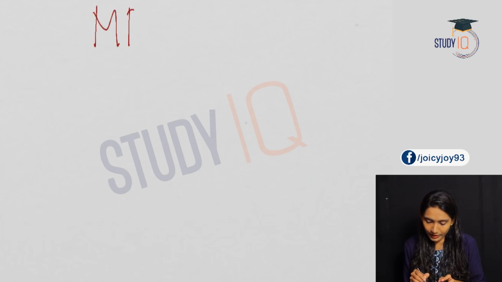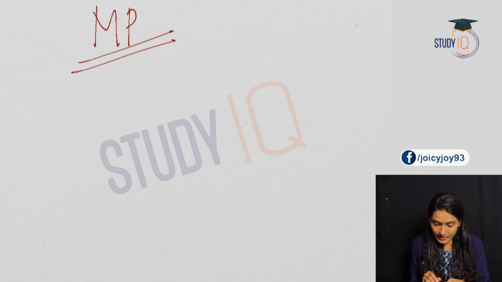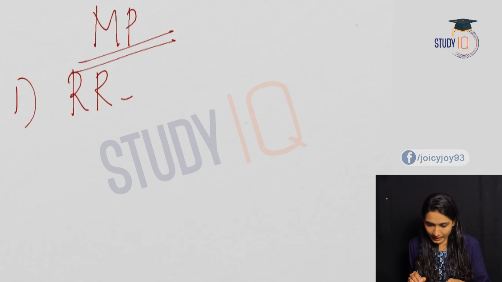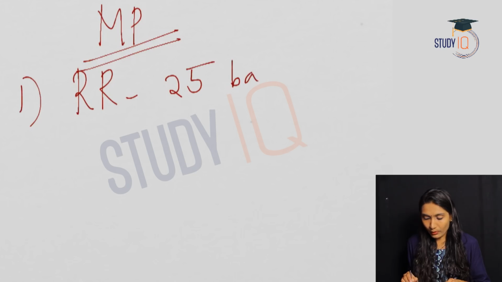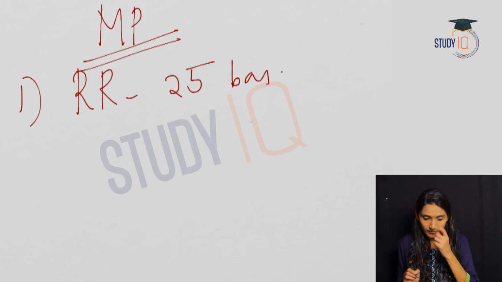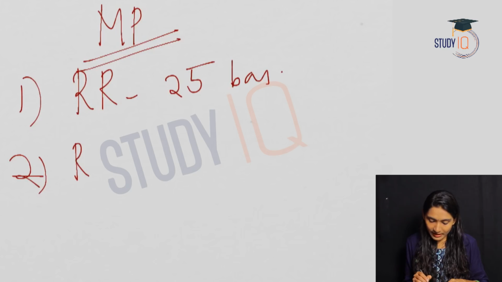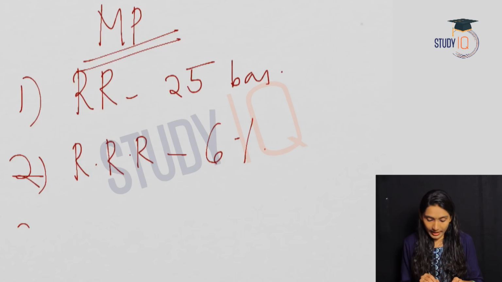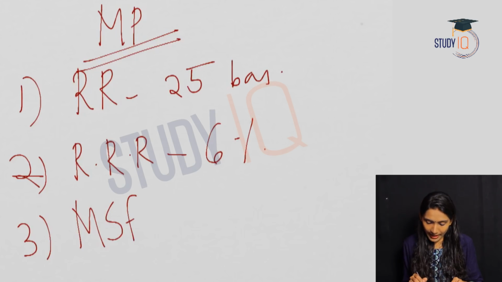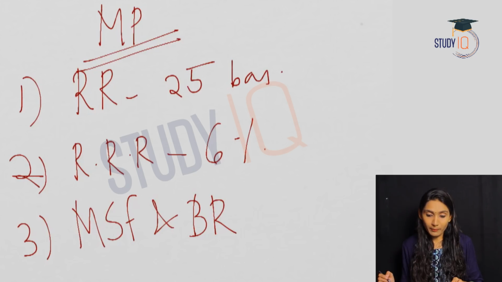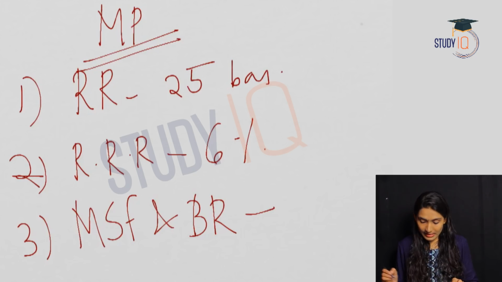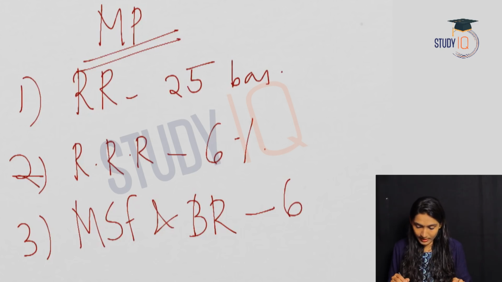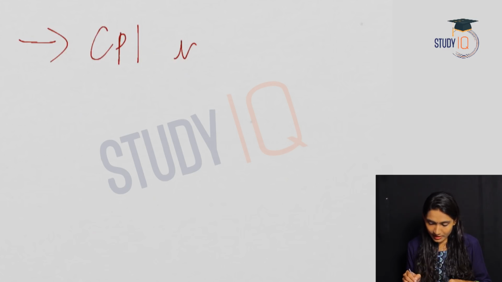Let us also quickly see what were the key highlights of the monetary policy announcement. The first one, as we already said, repo rate increased by 25 basis points, and now it is 6.25%. Second one, reverse repo. We have said what is reverse repo. So reverse repo rate adjusted to 6%. Again, we have seen what is MSF and bank rate. According to the new monetary policy announcement, the marginal standing facility and the bank rate is adjusted to 6.50%.